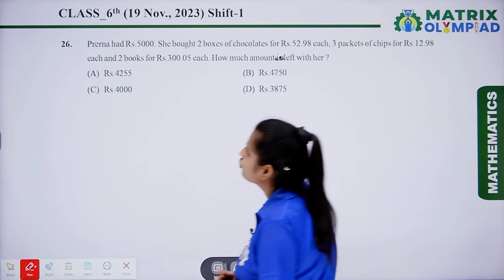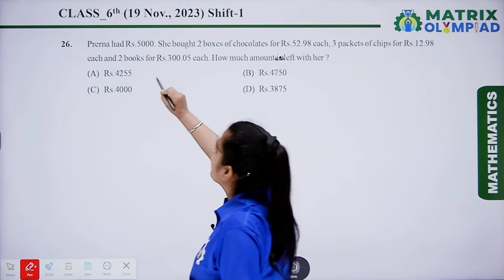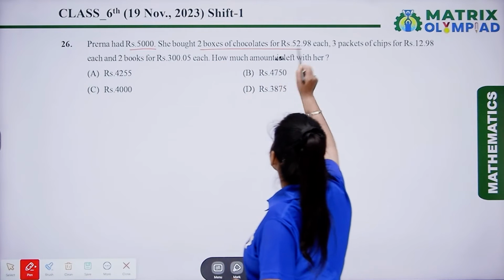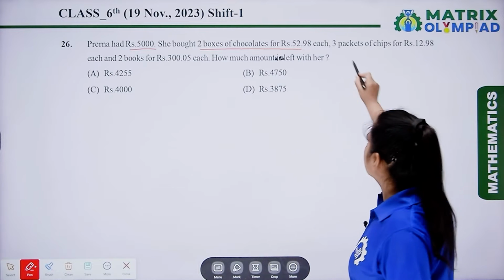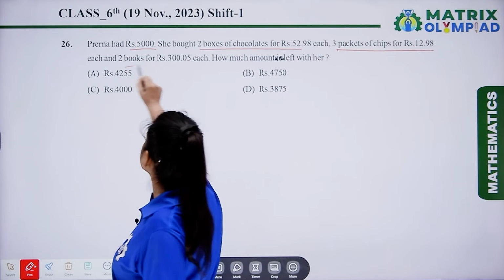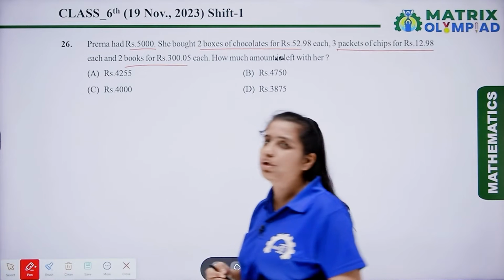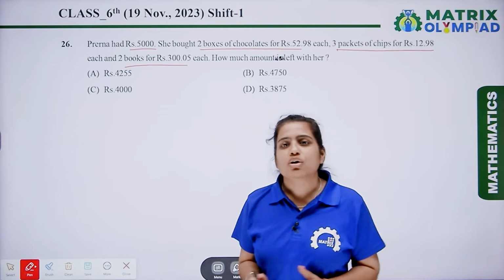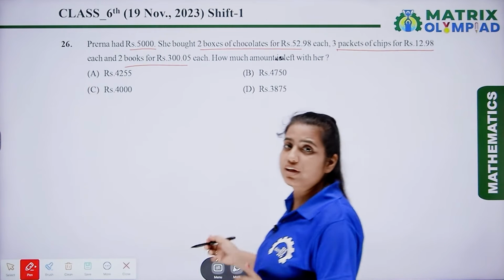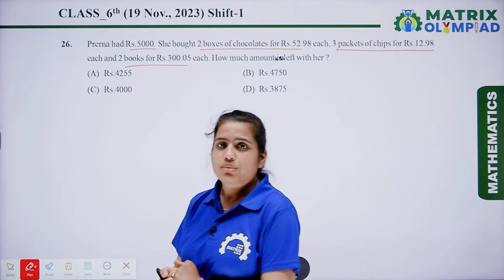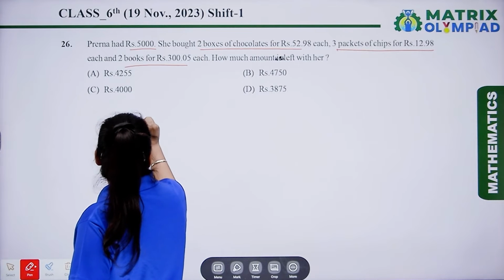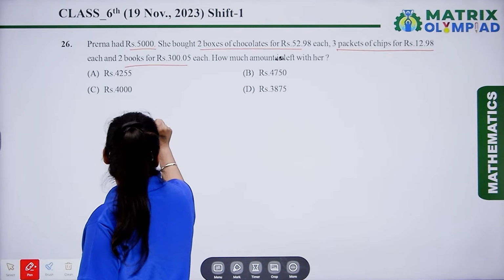In this question, it is said that Prerna had rupees 5,000. She bought 2 boxes of chocolates for rupees 52.98, 3 packets of chips for rupees 12.98, and 2 books of rupees 300.05. Now we have to find out how much money was left with her after spending on these things. So let's find out how much expenditure she has made.